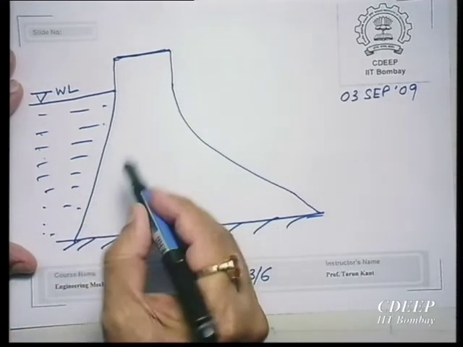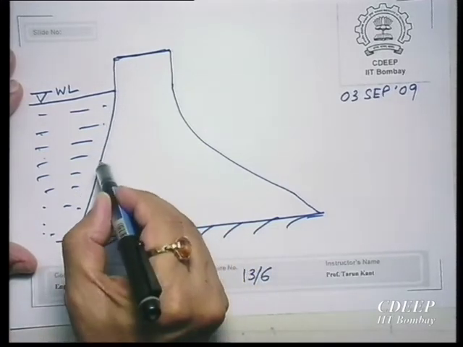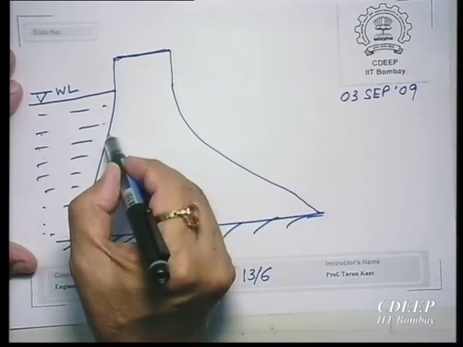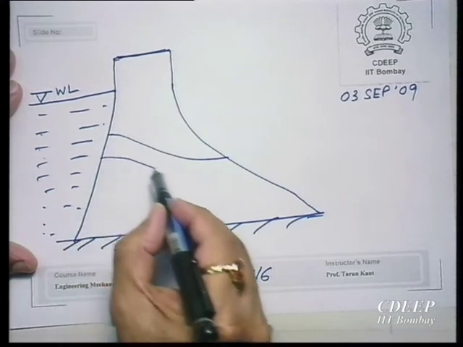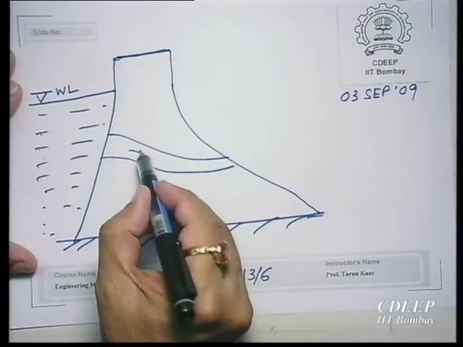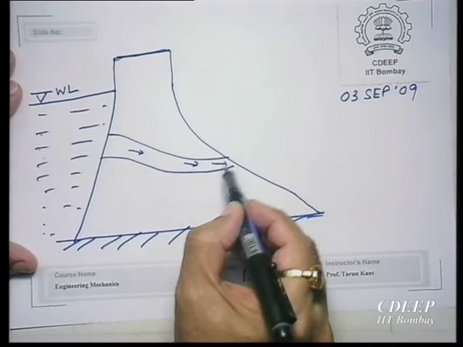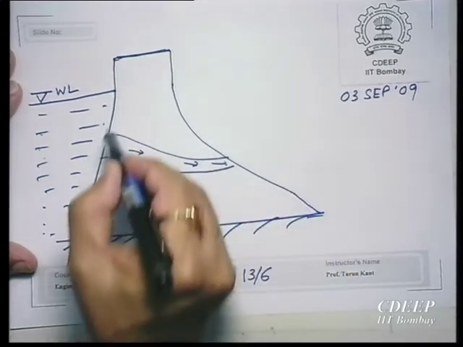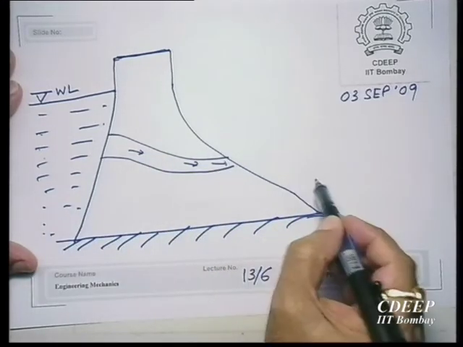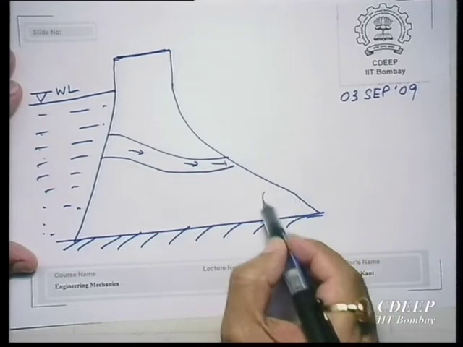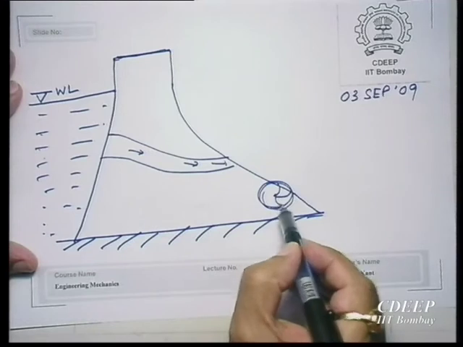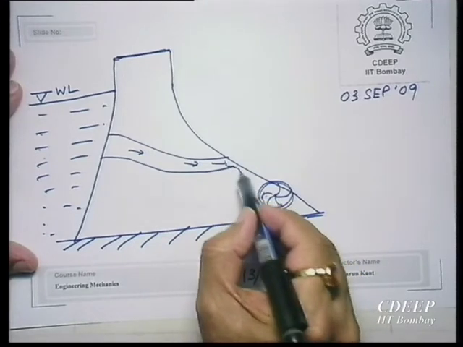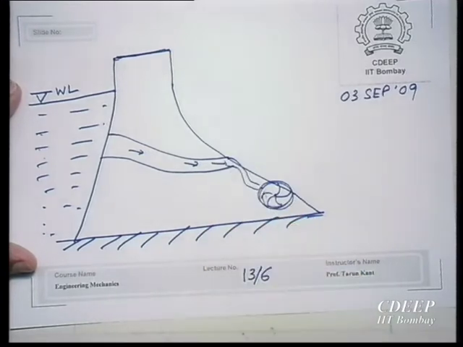And from here you have a passage through which you carry water, and on the downstream side you will have your turbines that will be used to turn this.